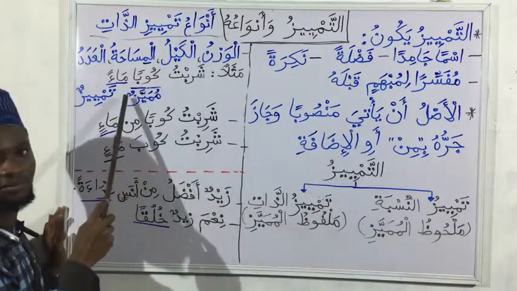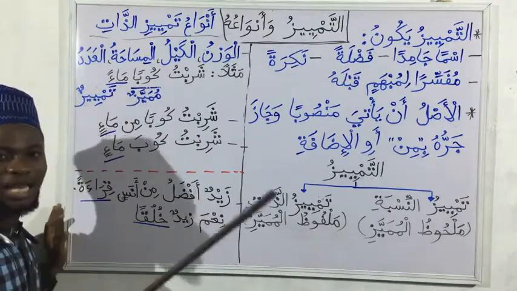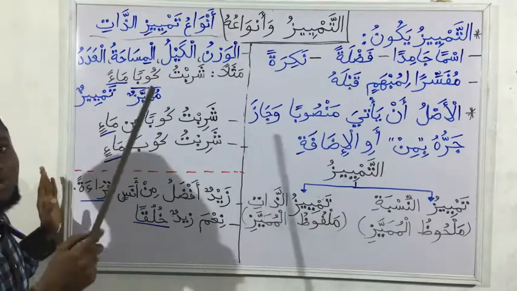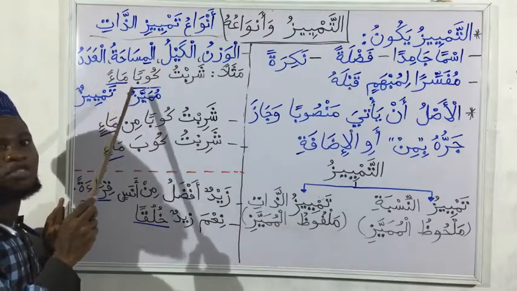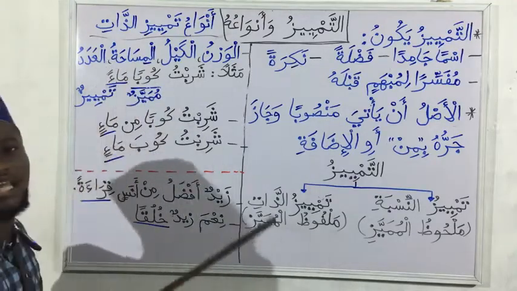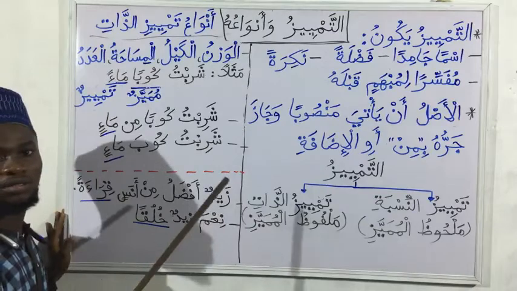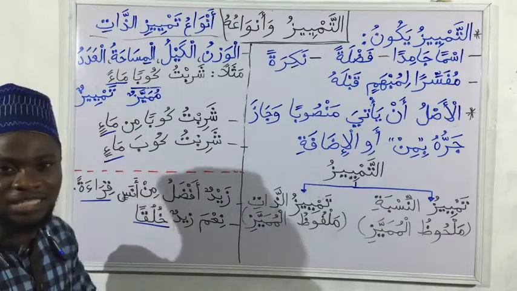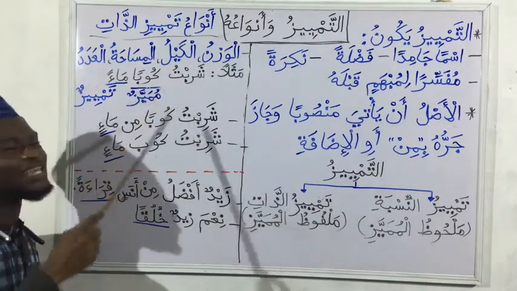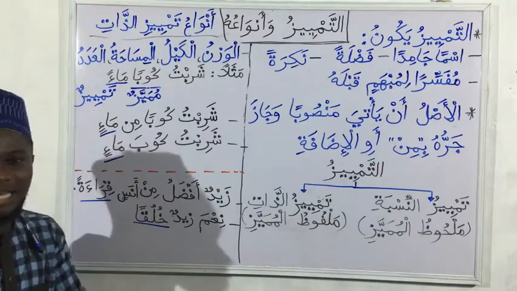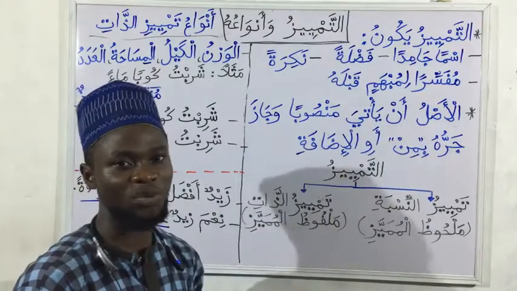Sharibtu kuban ma'an. Like I said earlier, ma'an, the water, cannot be used as an adjective, so it fits what we need as tamyiz. So the meaning will be, I drank a cup of water. But if we replace this with an adjective, let's say kabir, and we say sharibtu kuban kabiran, this will change the meaning, change the intention of tamyiz. So it will become, I drank a big cup. So big is an adjective already, and that is not the topic we are treating.